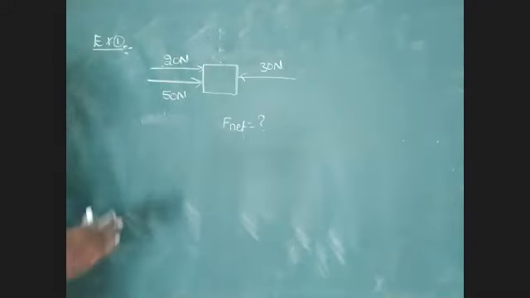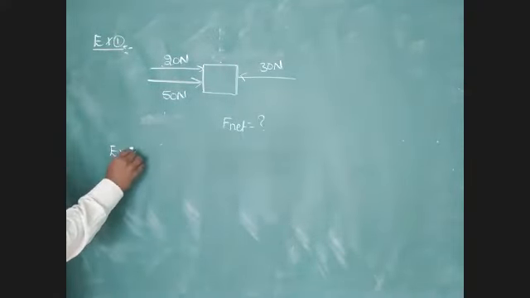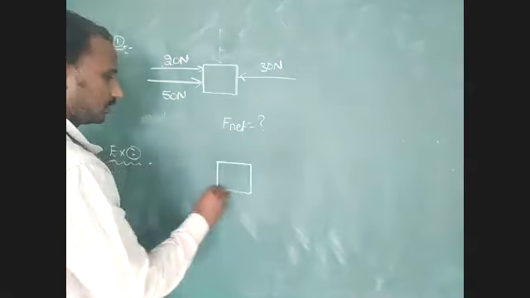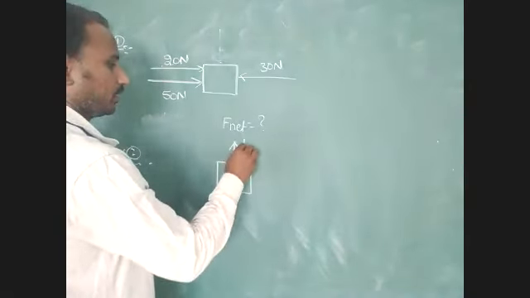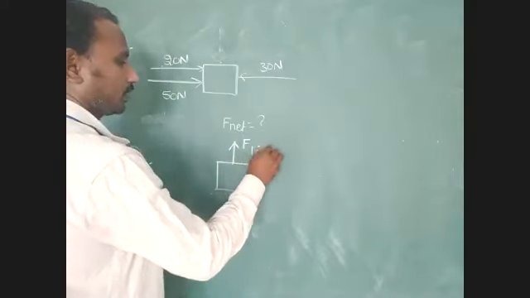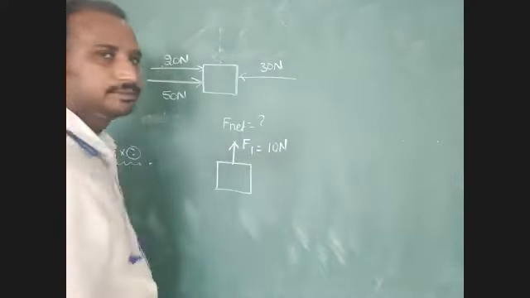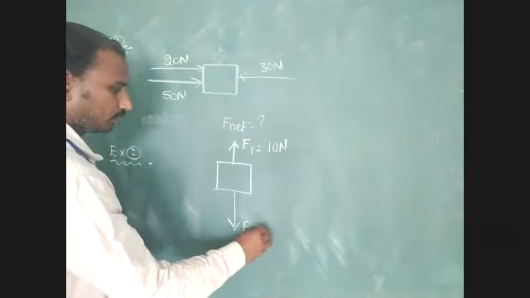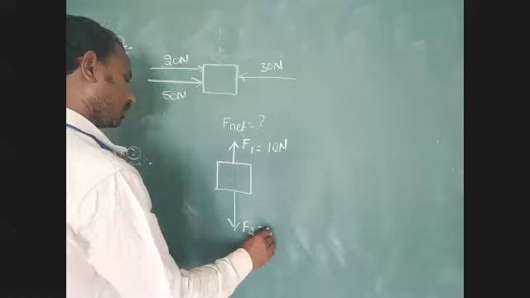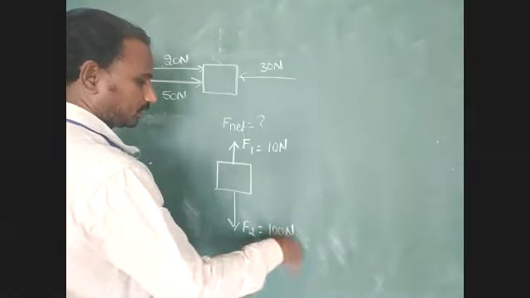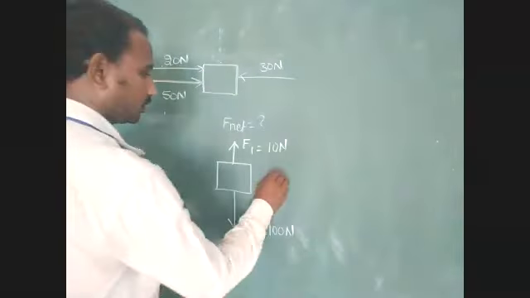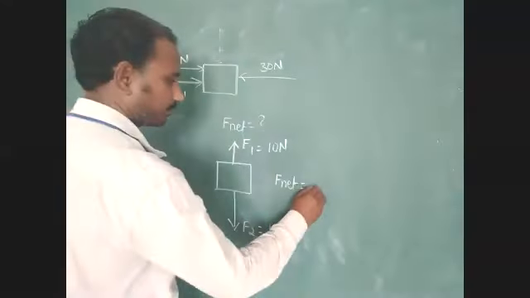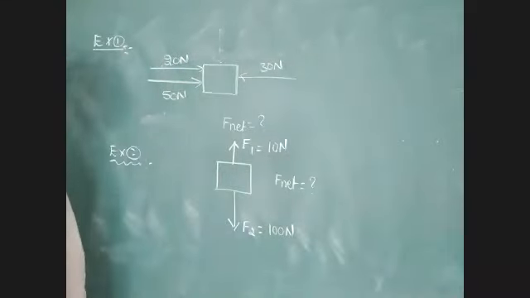Next, example 2. Here, one force acts in the vertically upward direction, F1 equal to 10 Newton. Another force acts in the vertically downward direction, F2 equal to 100 Newton. Find out the net force. F net equal to question mark.